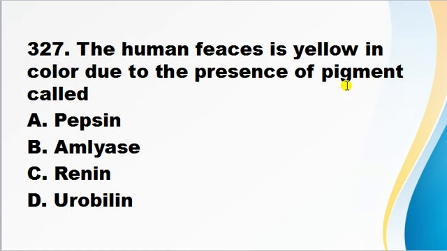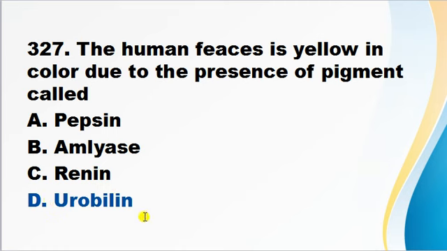The human feces is yellow in color due to the presence of pigment called pepsin, amylase, renin, urobilin. Friends, there is no option for this question because stercobilin is a tetrapyrrolic bile pigment that is responsible for the brown color of human feces, and this is the end product of heme catabolism.